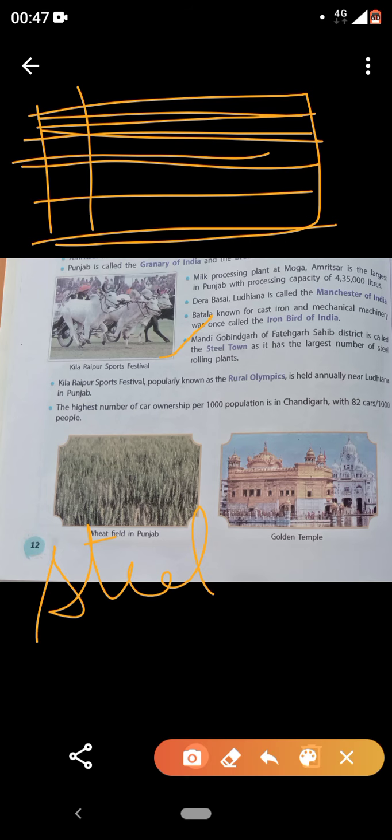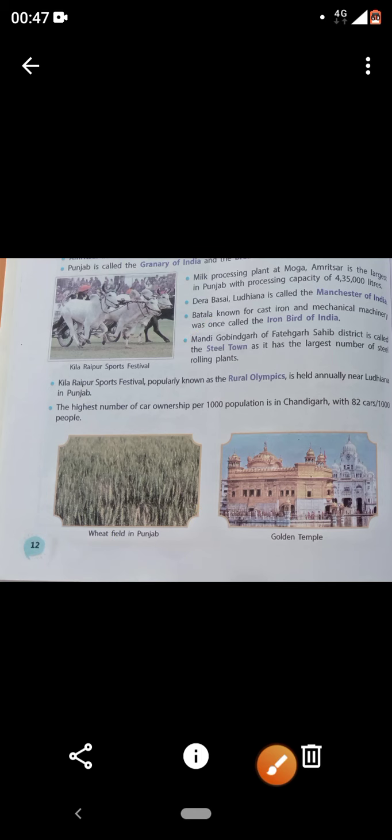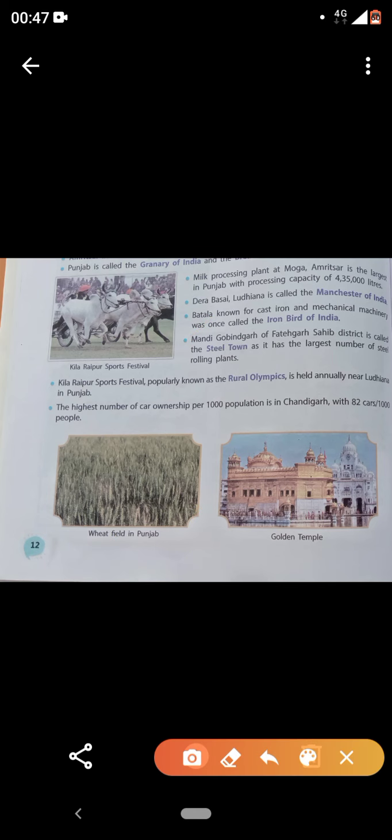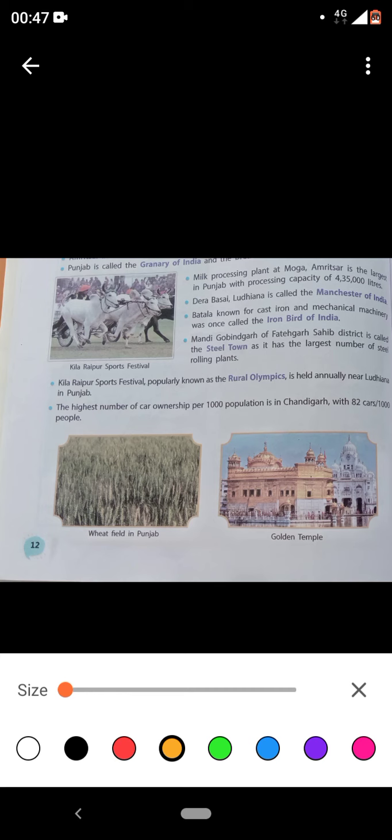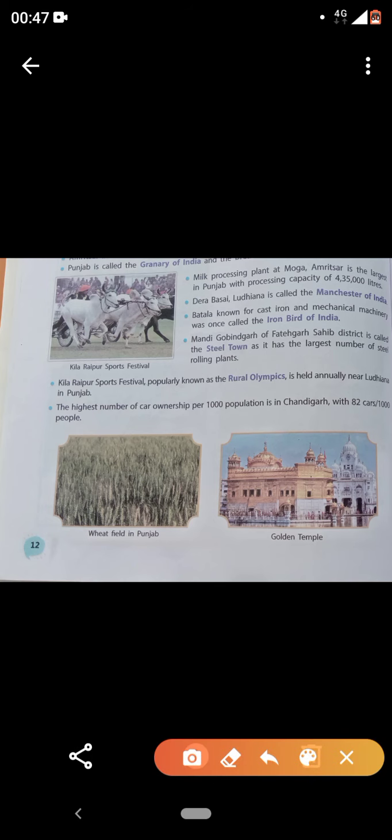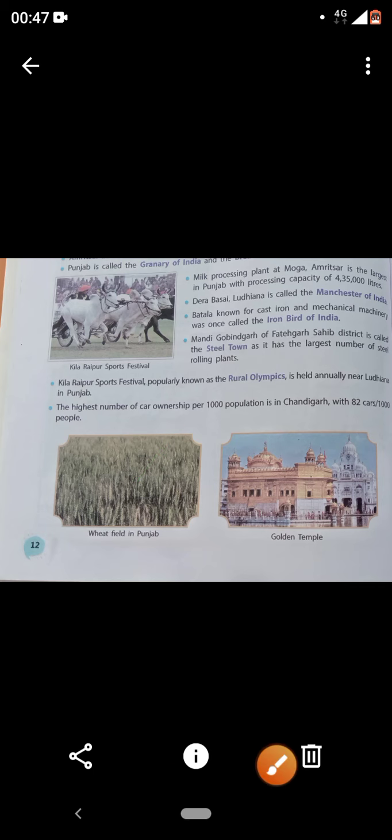Next, Kila Raipur Sports Festival. Again, not only in agriculture but Punjab stands out in sports also. So let's study now this. Let's see another field of Punjab which is sports. Kila Raipur Sports Festival. It's one of the festivals.